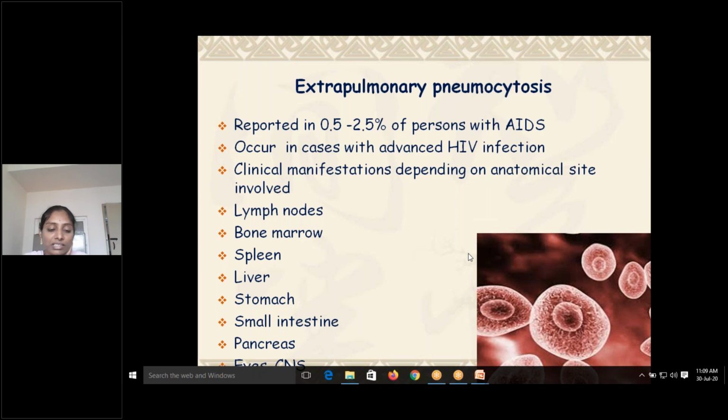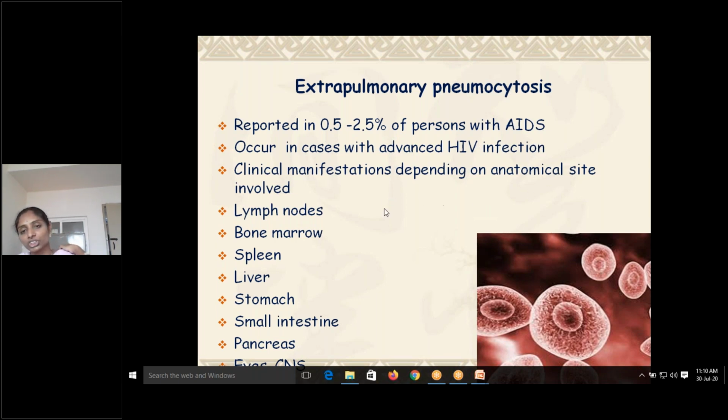AIDS is an end-stage disease. See, HIV is a virus. After this, we'll go for the viruses. You can see two terms. HIV, human immunodeficiency virus, is the name of the organism, whereas AIDS, acquired immunodeficiency syndrome, is an end-stage disease caused by HIV infection. So please don't confuse them. All those who have HIV antibodies or HIV infection are called HIV infected, whereas the term AIDS is given only to those few individuals who are in the end-stage disease, where the immune system is too bad, the CD4 count is very low, and the HIV viral count is very high.